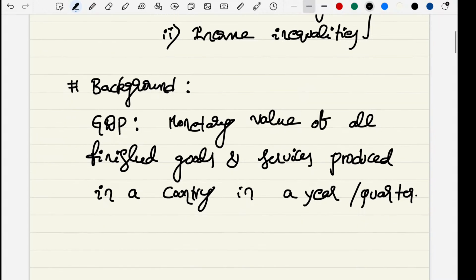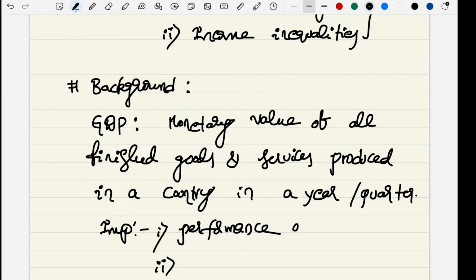So why is GDP important? The importance of GDP is very simple. It measures the performance of any economy, whether it may be India or the US. At the same time, it measures the health of the economy.